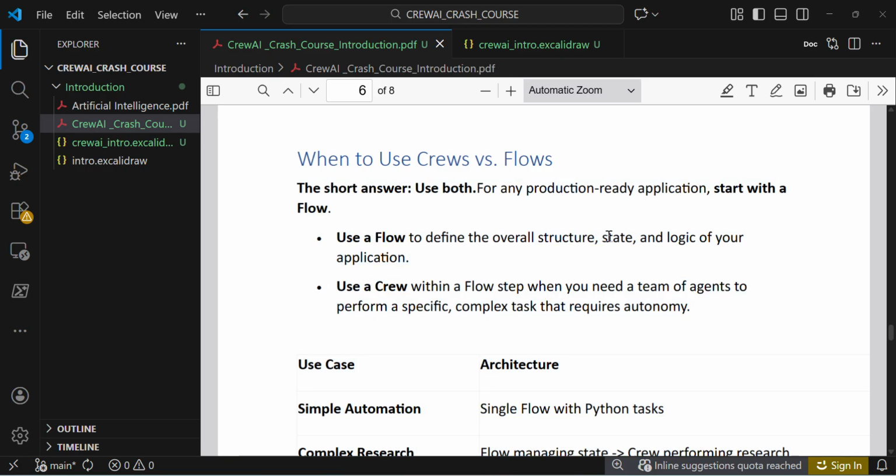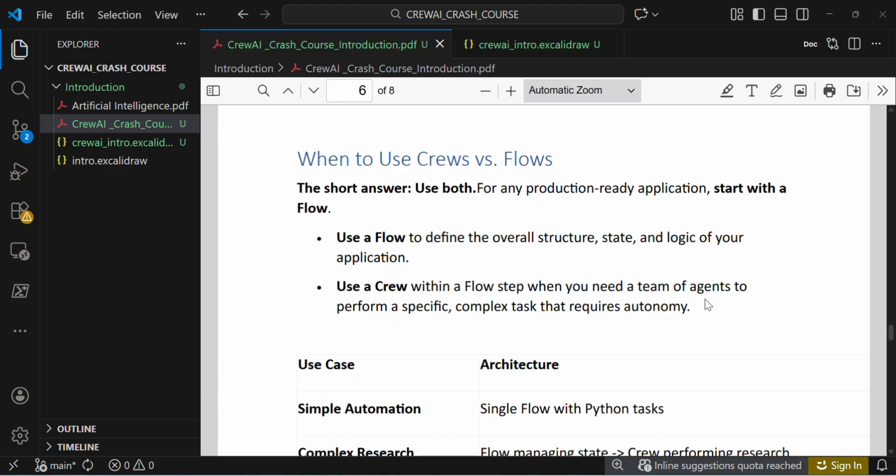For production, if you want to create an efficient, sophisticated real-world application, you need to use both crews and flows. For a production-ready application, start with a flow. Use the flow to define the overall structure, state, and logic of your application. State is specifically useful for sharing and maintaining the context.